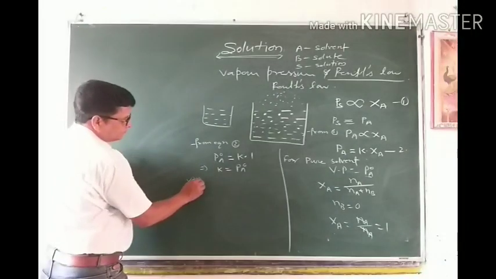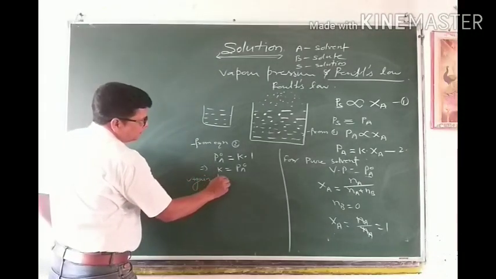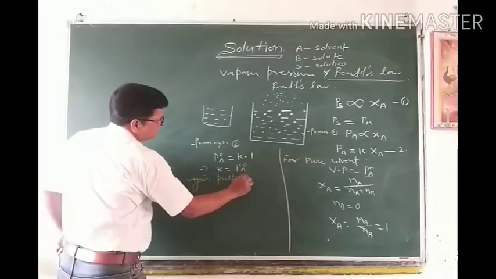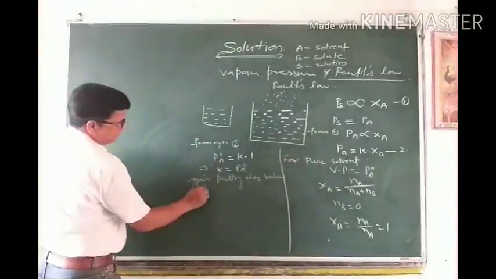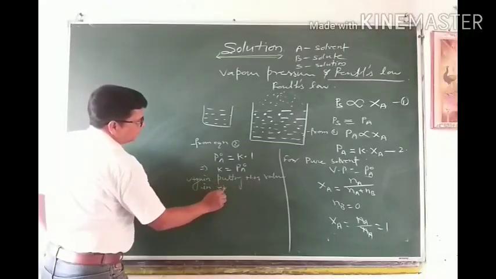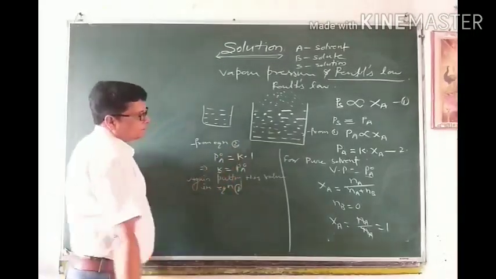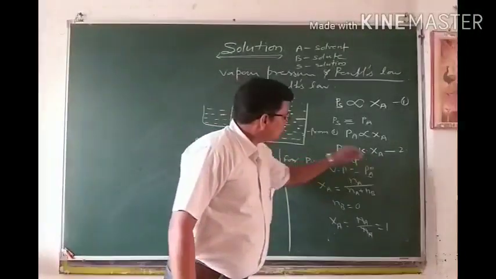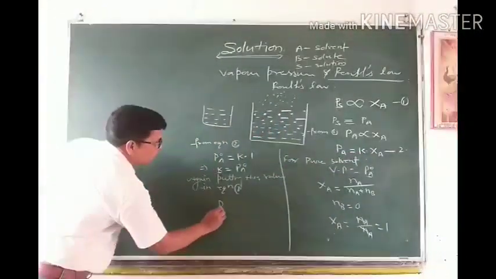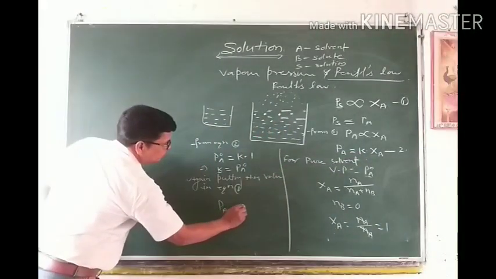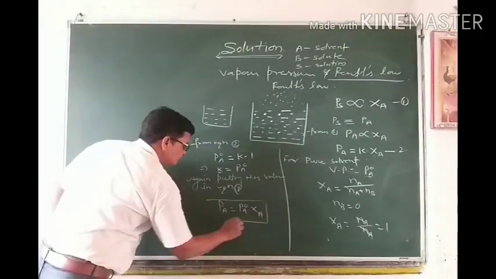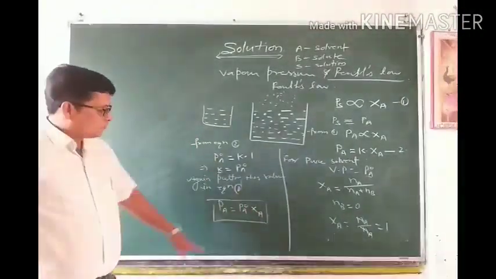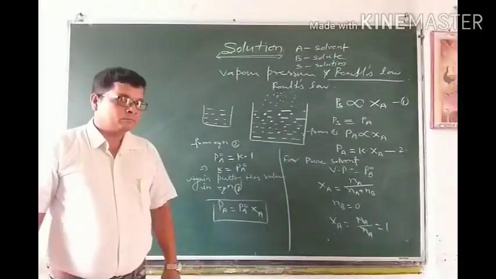Again, putting this value of K in equation 2, we get PA is equal to P0 XA. So this is the mathematical form of Raoult's law.